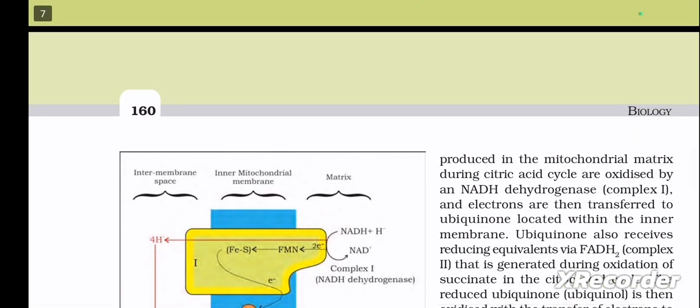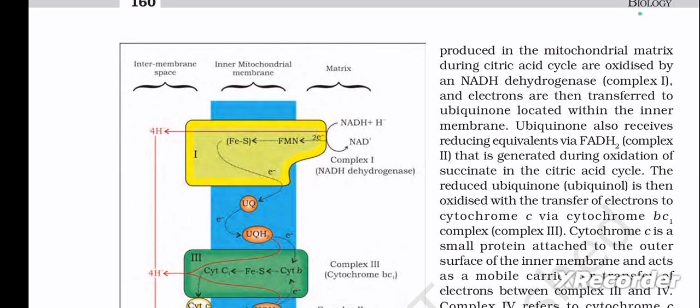Electrons from NADH produced in the mitochondrial matrix during the citric acid cycle are oxidized by an NADH dehydrogenase complex 1, and electrons are then transferred to ubiquinone located within the inner membrane. Ubiquinone also receives reducing equivalents via FADH2, that is complex 2, generated during oxidation of succinate in the citric acid cycle. The reduced ubiquinone, that is ubiquinol, is then oxidized with the transfer of electrons to cytochrome c via cytochrome bc1 complex 3.